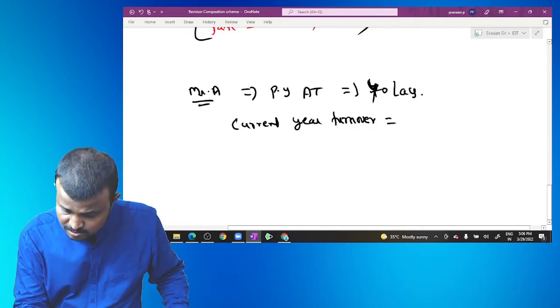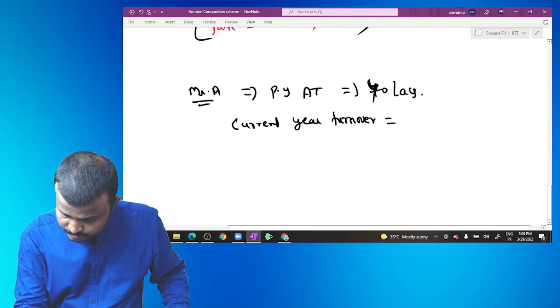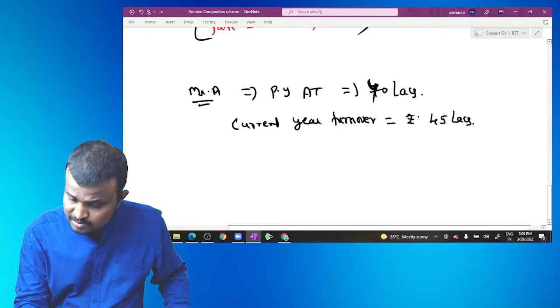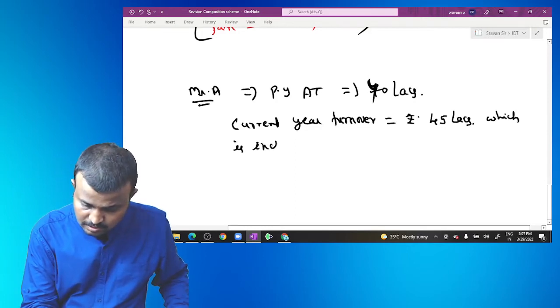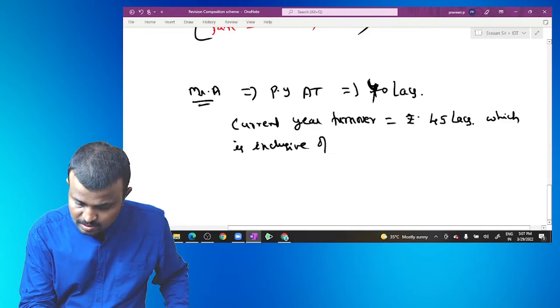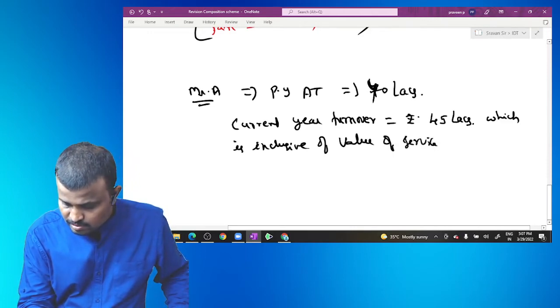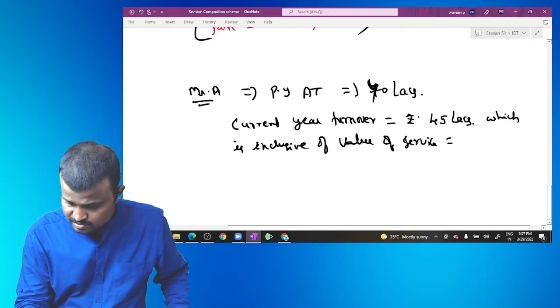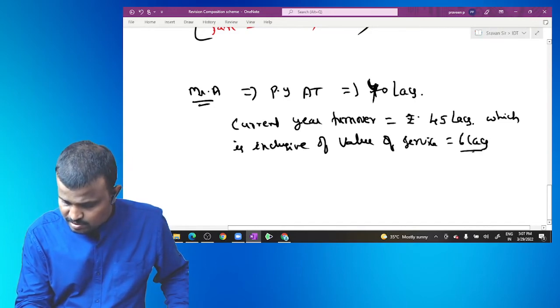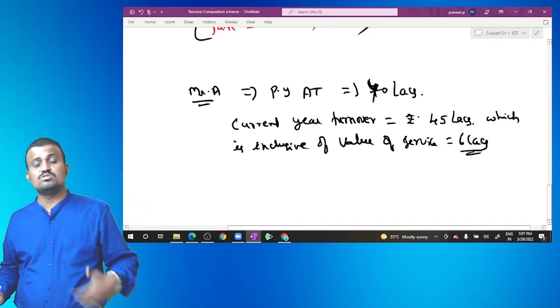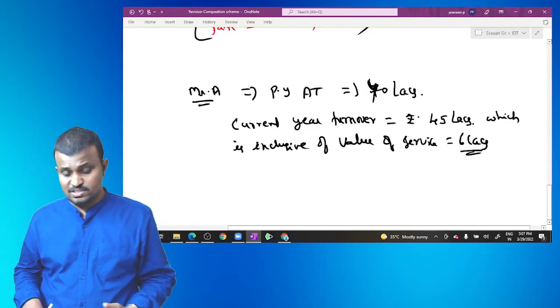Current year turnover is around 45 lakhs, which is inclusive of the value of service of 6 lakhs.